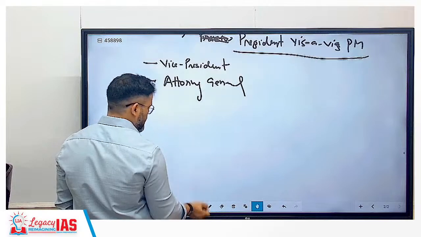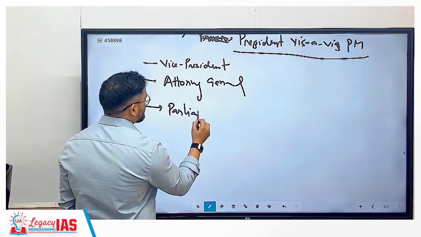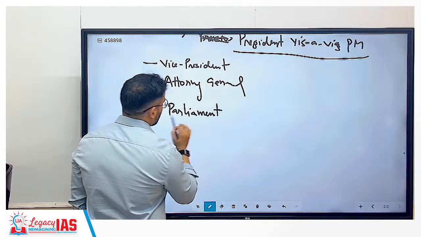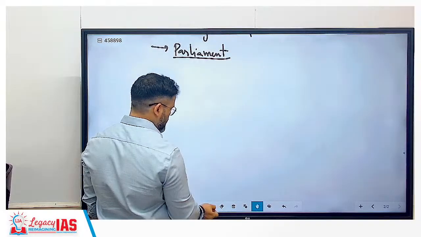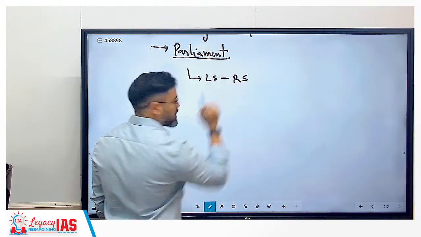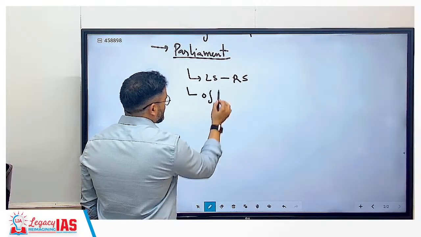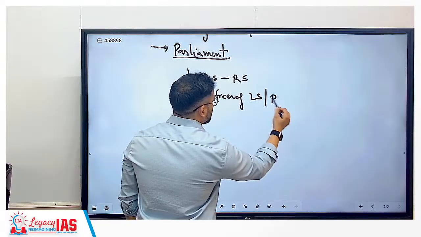After attorney general we will move to chapter that is called as parliament. So here in the parliament we will talk about Lok Sabha, Rajya Sabha. Then officers of Lok Sabha and Rajya Sabha.